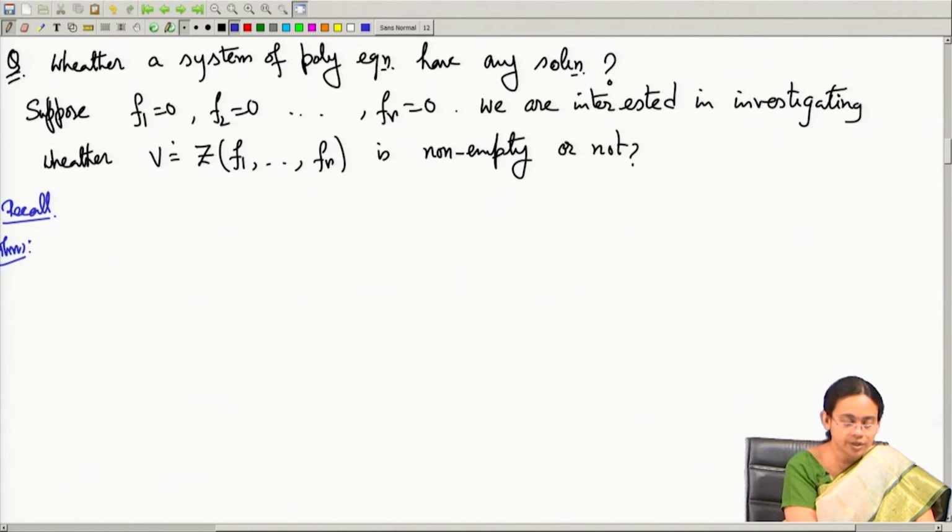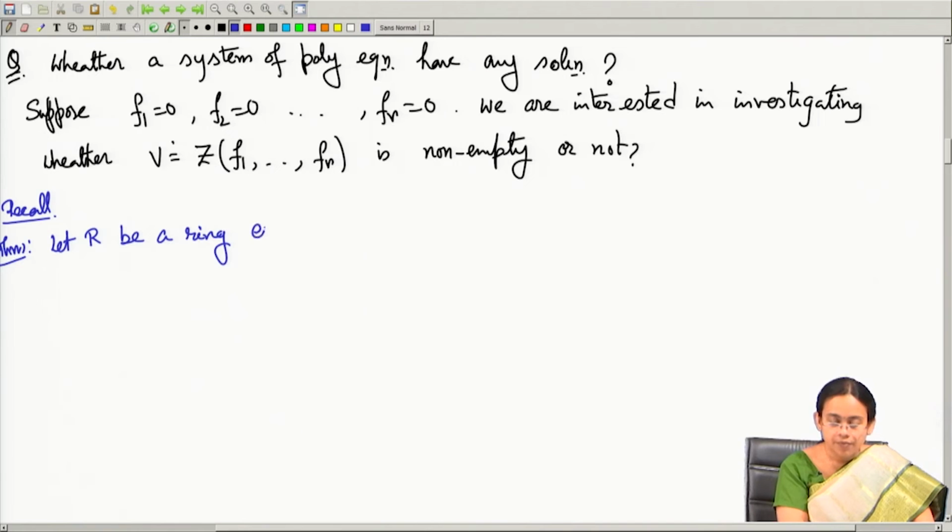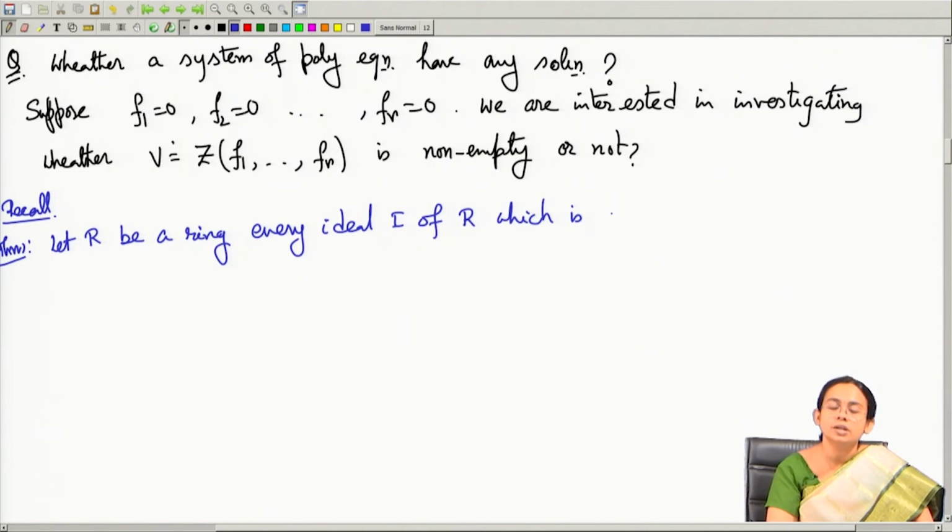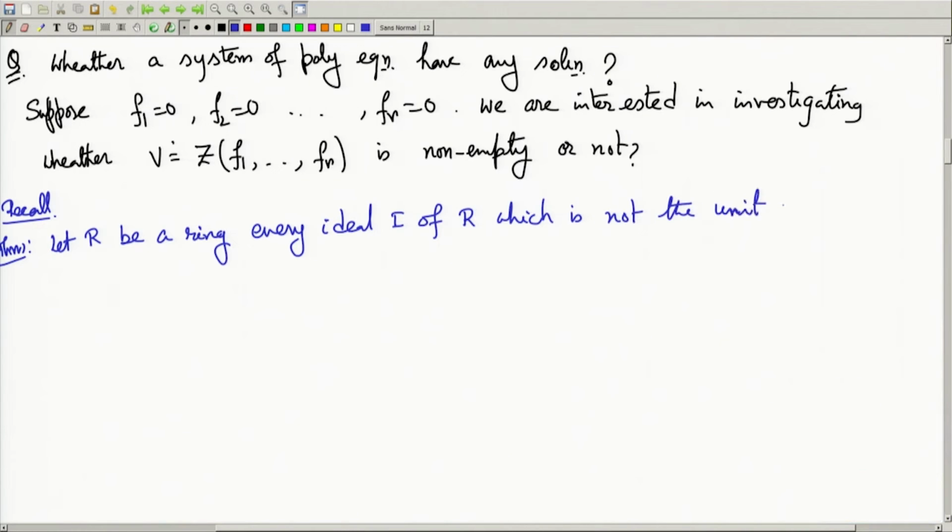So, we have already proved the following theorem. Let R be a ring, then every ideal I of R which is not the unit ideal is contained in a maximal ideal.